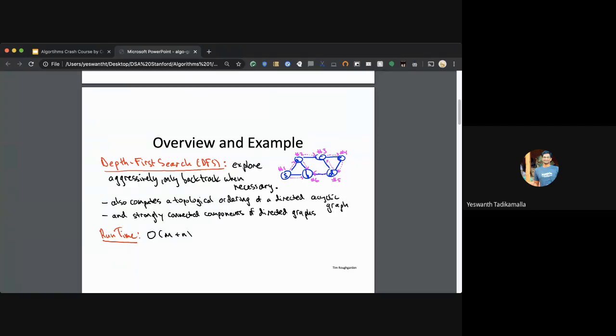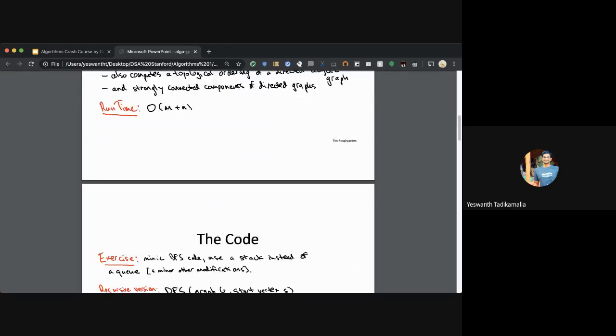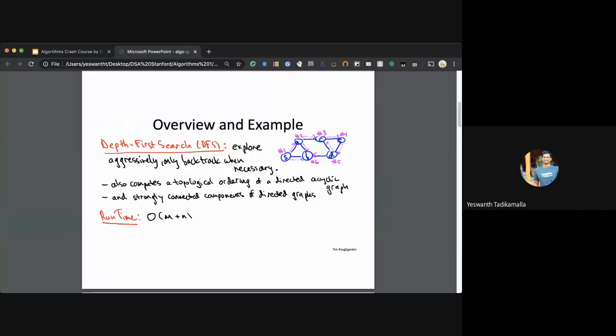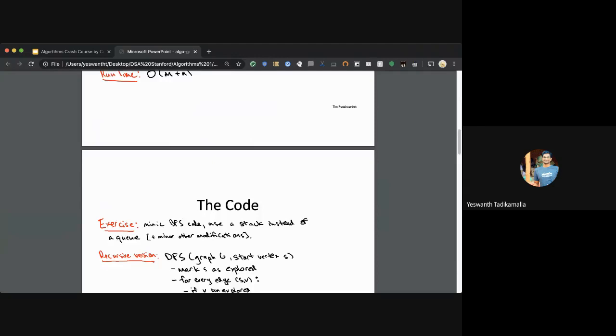We go to A and see what is possible from A, either of these two nodes, any node. We go to C, let's say, and so on and so forth. Mark S as explored. For every edge S comma V that is going from the starting node, if V is unexplored, run this algorithm on the new node. So that's in short about depth first search.